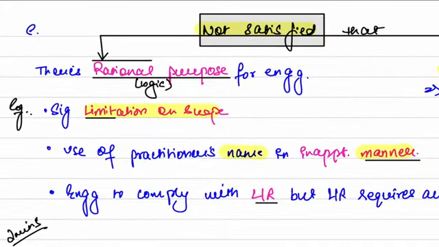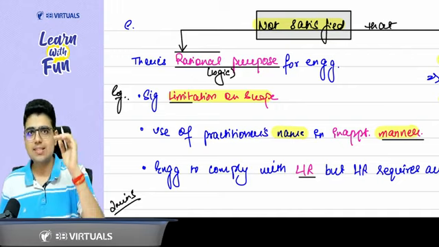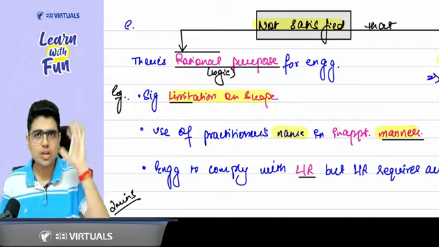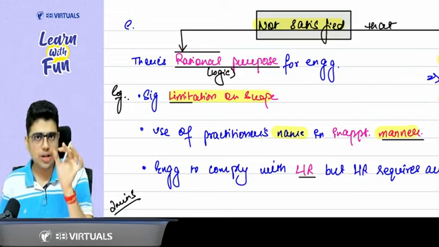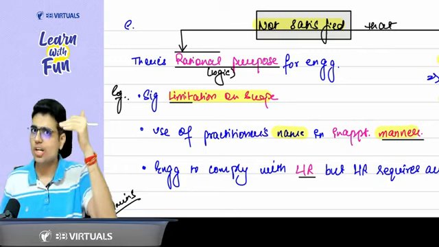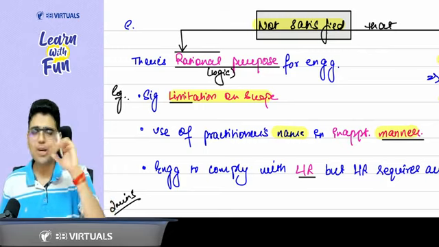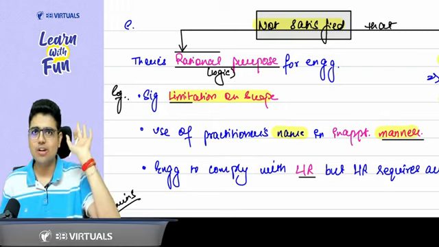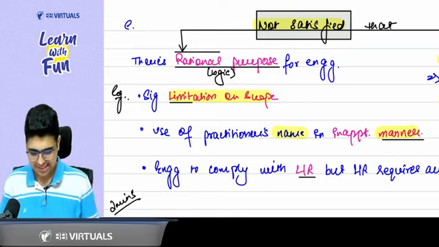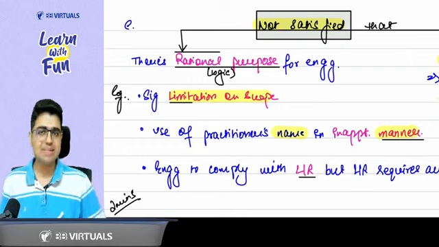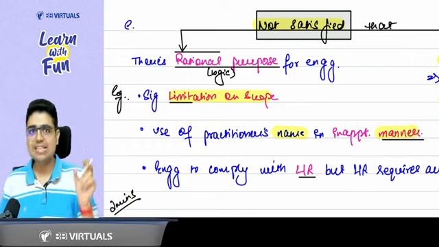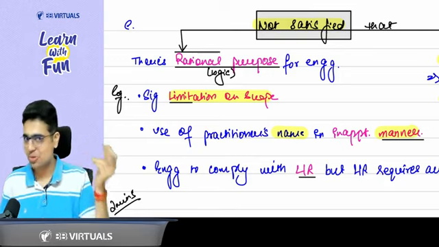Sir, not satisfied about the rational purpose. When does a person's rational purpose get affected? Because you need to learn these 3 points also. Tell me, when does a person's rational purpose get affected? You are no more rational in your thinking. Sir, when you drink ml beyond your limit. When you drink ml beyond your limit, your rational thinking goes away. So limit means limitation on scope. ML means manner: they are going to use your name in an inappropriate manner.